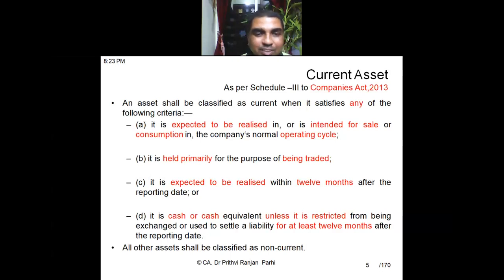Or there is one more condition: expected to be realized within 12 months after the reporting date. If that is so, then also it is a current asset. Reporting date means the date for which we prepare the financial statement.